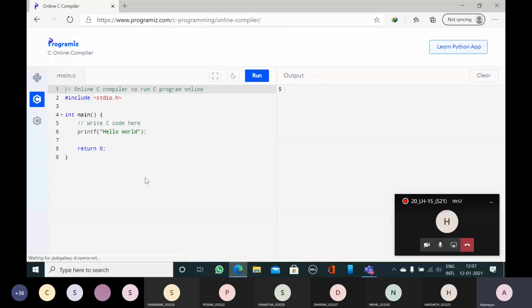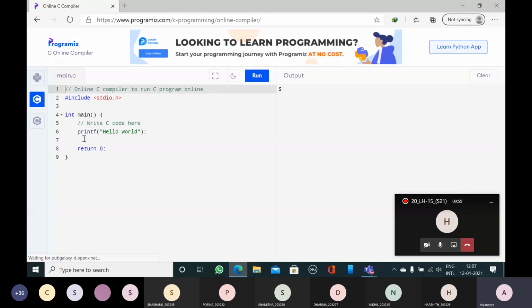This is the program. So here it is int main. Every program should start with an int main function. This is called the main function. So here I will delete these lines. These are not required for our program.